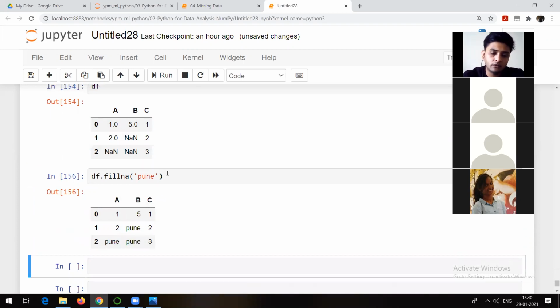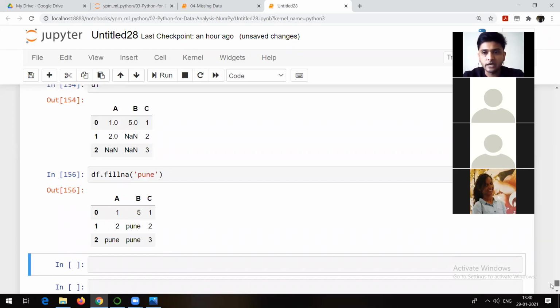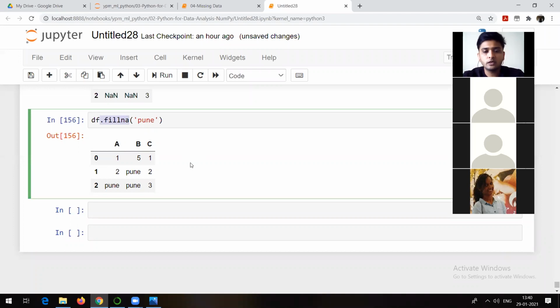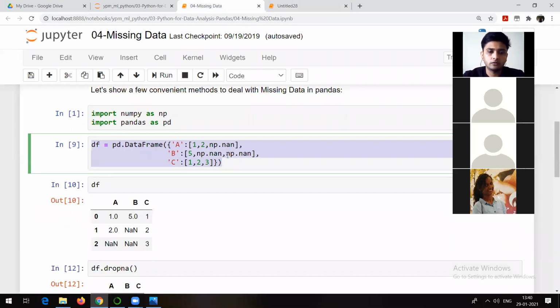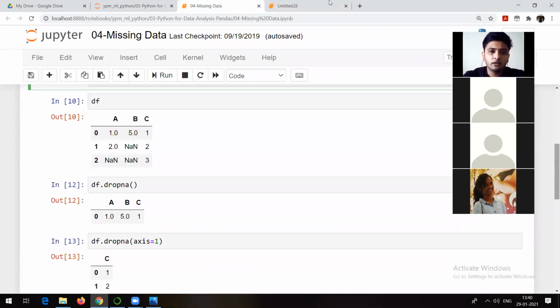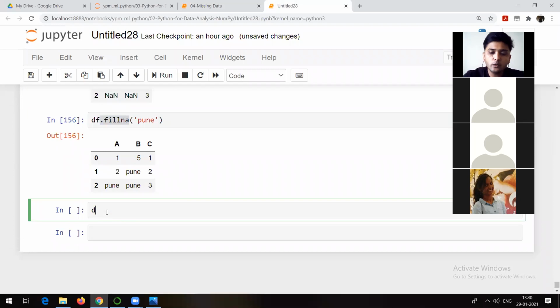Generally we replace the NA values with the mean of that particular column. Mean is the average. So generally that's what we do, but fillna is the method we make use of to fill the NA values with whatever value we want. Okay, so dropna is also something we can make use of. But dropna is going to do what?